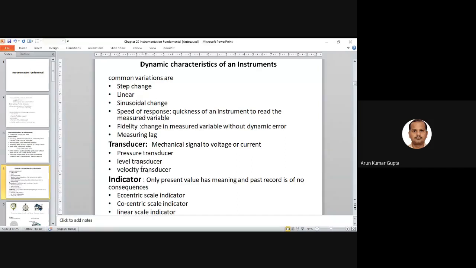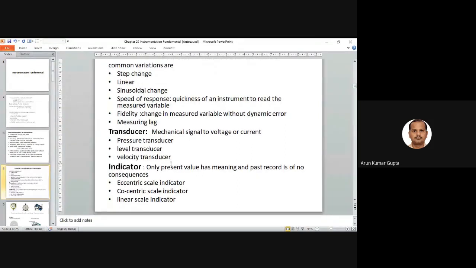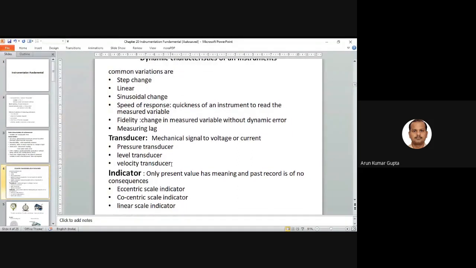Indicator. This also comes under the dynamic characteristics. Indicator means it only represents the value in its current form. It does not have any consequence with the past record.